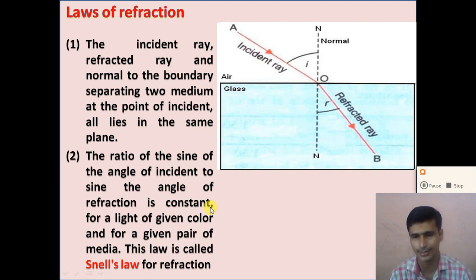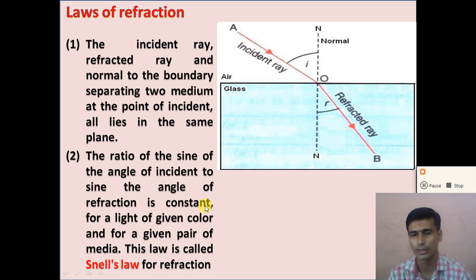Dear student, understand both laws of refraction. The first law of refraction is that the incident ray, refracted ray and the normal to the boundary separating two media all lie in the same plane. The second law of refraction is that the ratio of the sine of the angle of incidence, sine i, to the sine of the angle of refraction, sine r, is a constant for light of a given color and for a given pair of media.